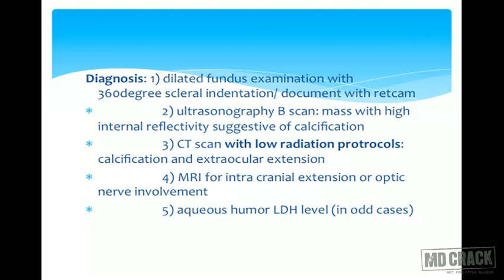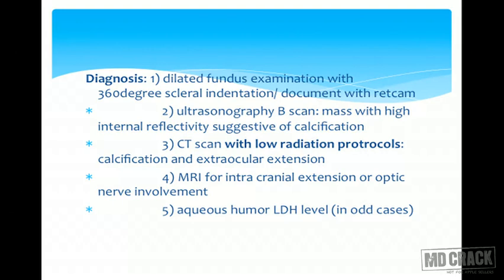Once the patient is diagnosed with leukocoria, or presents to us for a squint, dilated fundus examination with 360 degrees scleral indentation gives us the true extent of the tumor. If possible, the tumor can be documented with the help of a device called a RetCam, which gives wide angle imaging of the fundus. Ultrasonography B scan is a very important and the most non-invasive tool for diagnosis of retinoblastoma. Highly echogenic foci of calcification from the tumor are diagnostic and suggest retinoblastoma.